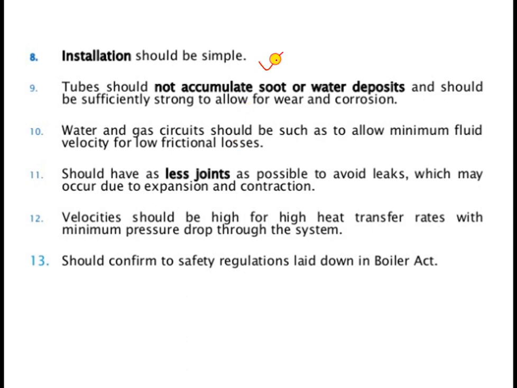Installation should be simple, no doubt about it. There should be no accumulation of soot or water deposits, and it should be sufficiently strong to withstand wear and corrosion.